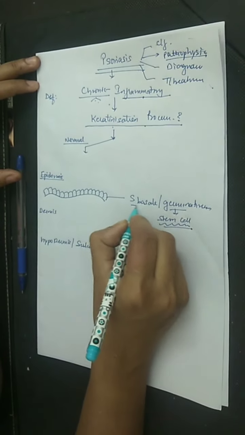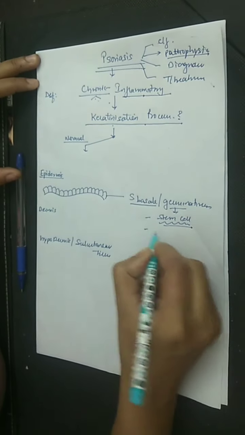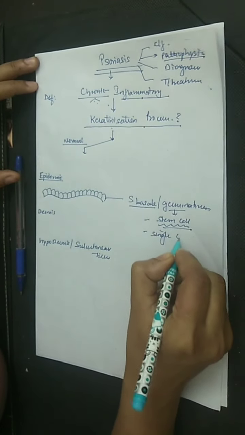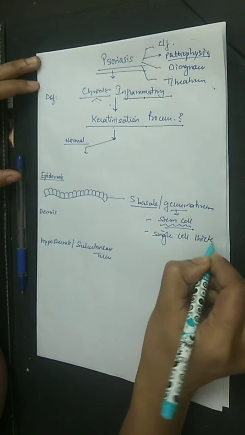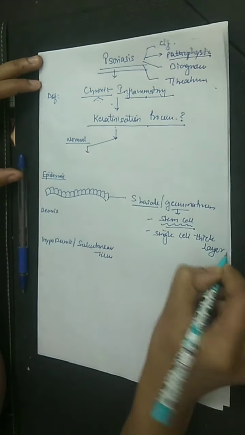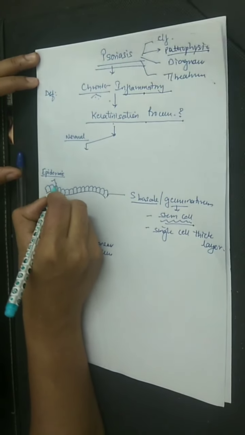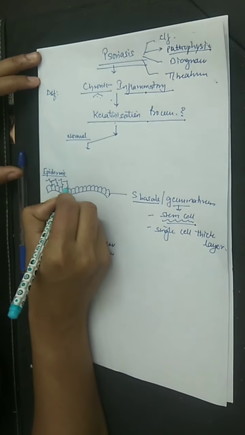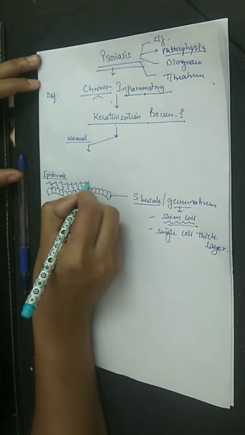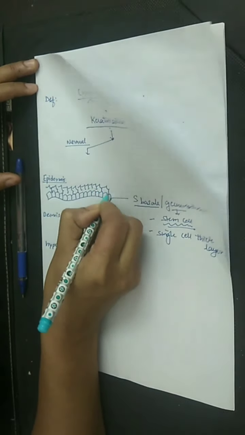Now, the stratum basale is a single cell thick layer, so whenever these cells multiply, they move upward and get differentiated.